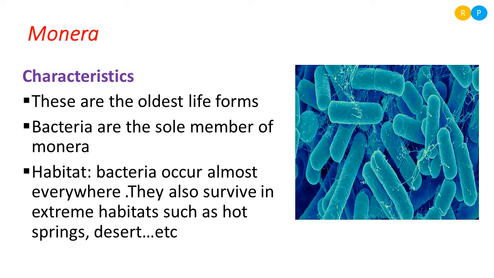So bacteria are considered to be the oldest life form on earth, so in the five kingdom system of classification, kingdom Monera occupies the base of the classification system. That means the oldest life forms are the early formed life forms on the earth. Bacteria are the sole members of Monera, because the different bacteria that are present all belong to the kingdom Monera. Without bacteria this kingdom would not exist, so the bacteria are the sole members of this kingdom.